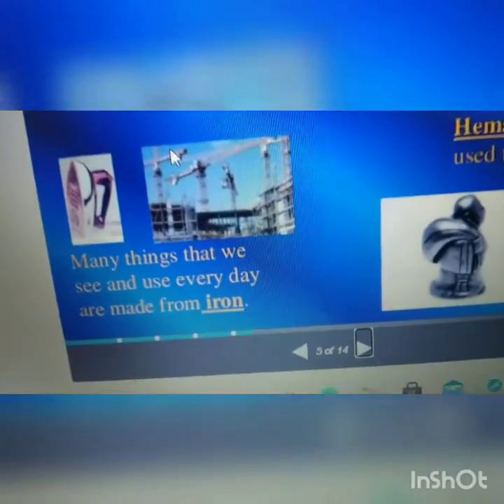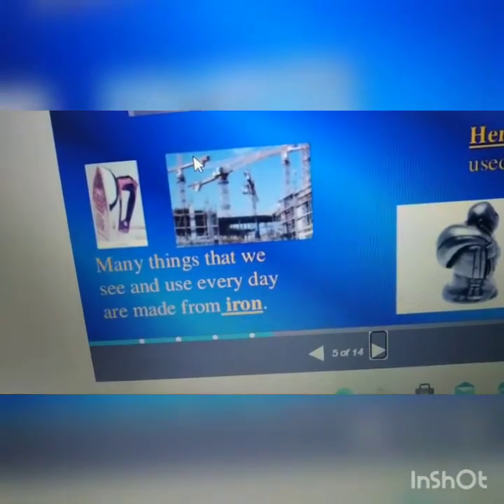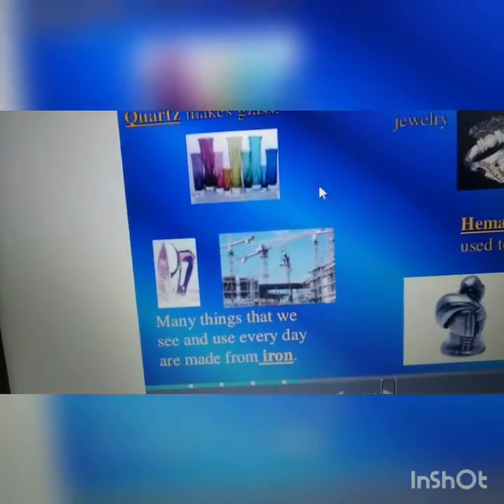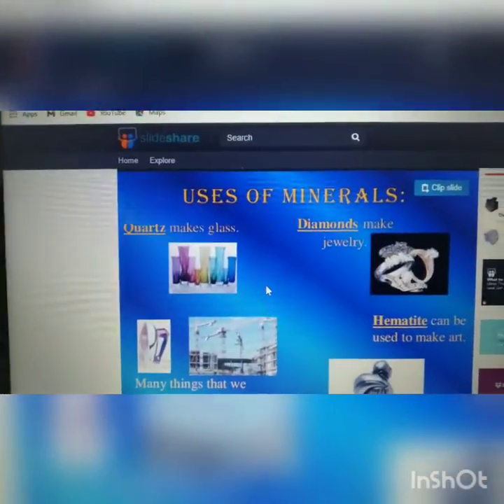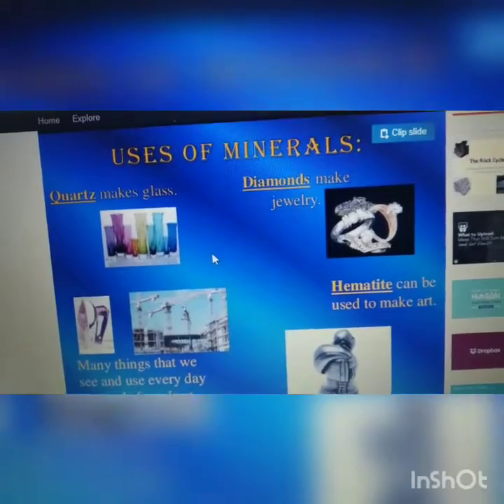Then there are electrical poles. These are also made of iron. So these are the uses of minerals. Are you seeing these uses of minerals? Okay. So what are minerals? How are we using these minerals in our daily life? You got an idea.